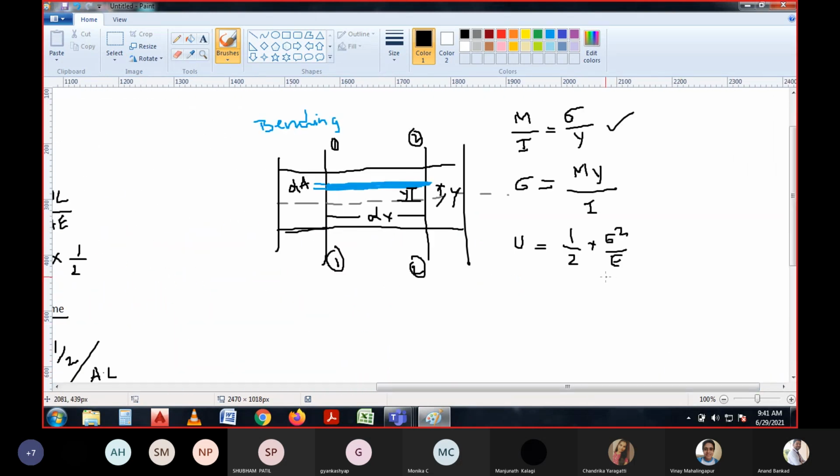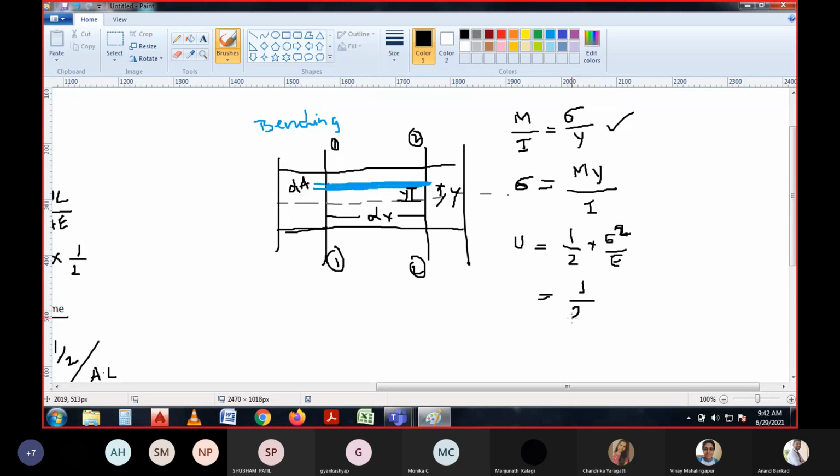We know that the strain energy stored in the body under axial load is this much, but the sigma differs here due to bending. So just by substituting the sigma value, that is M by I into y, what would it be?